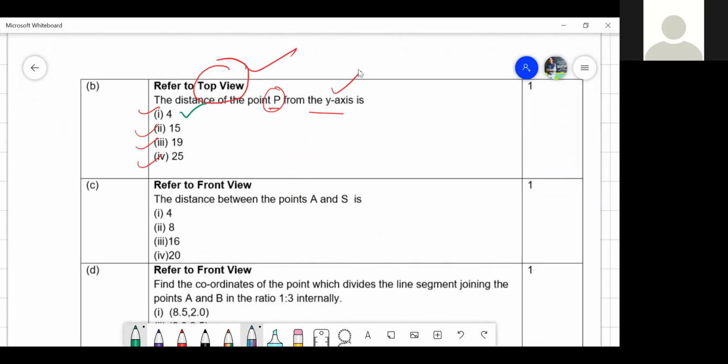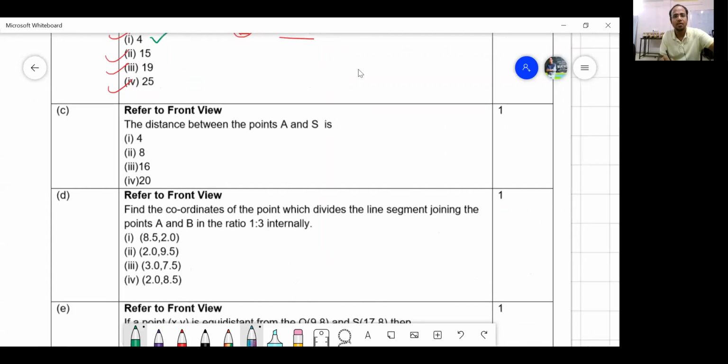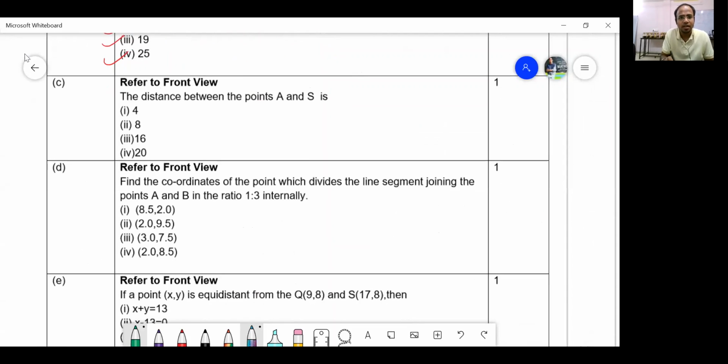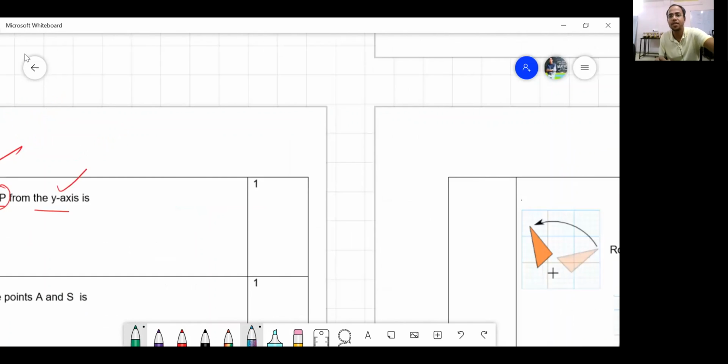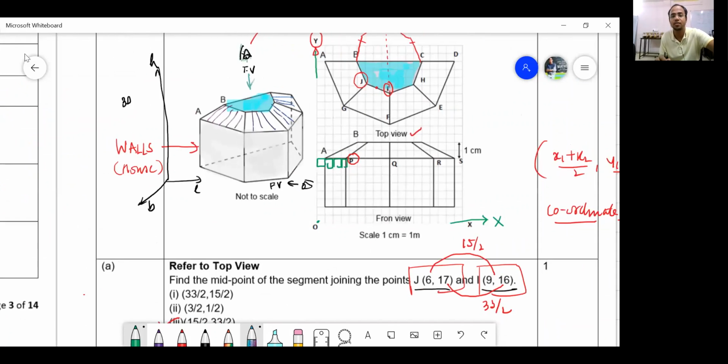Let me now calculate one of the difficult questions. Refer to the front view. So we have to refer to the front view and find the coordinates of the internal division. That means there must be A and there must be B, and there is a point, say X, which divides it in the ratio 1:3. Which formula is this? Internal division formula. Division formula. We have studied this in the crash course, and we will be studying it once more because I am repeating the whole crash course.